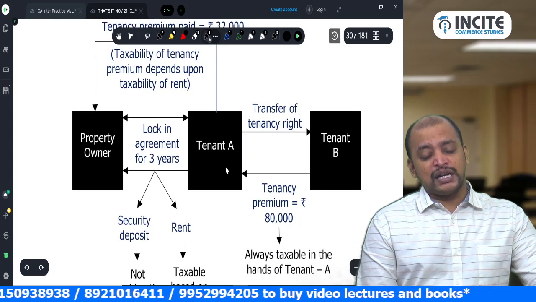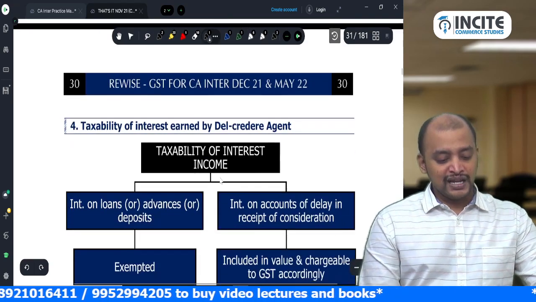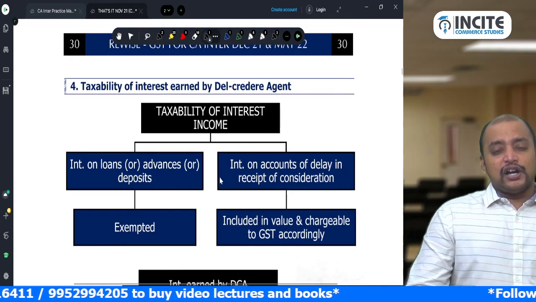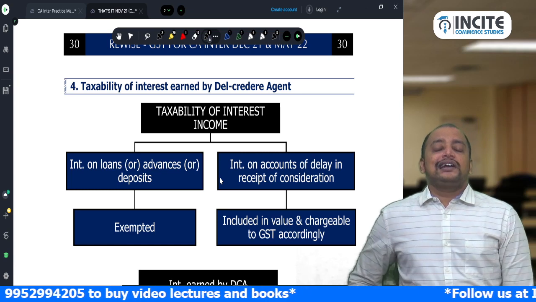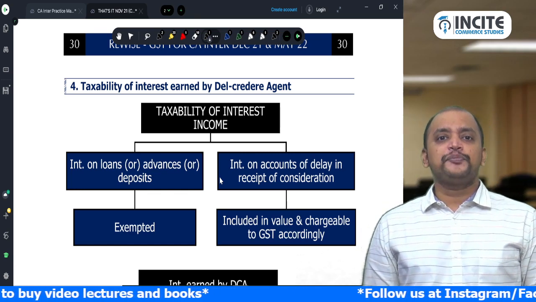There are two supplies. Supply number 1 is by tenant A to tenant B. Supply number 2 is by the property owner to tenant A. Then taxability of interest earned by a del credere agent. This part we already discussed; I am just repeating it again.